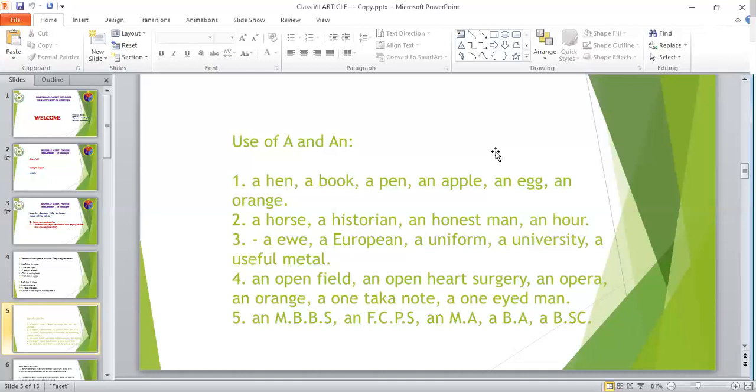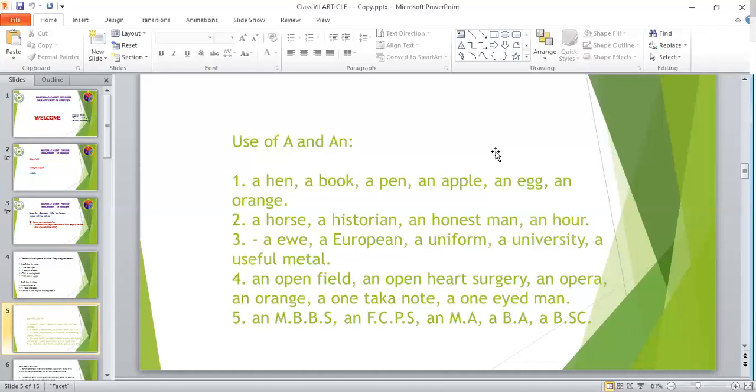Next, you see an open field, an open heart surgery, an opera, an orange, a one-taka note, a one-eyed man. Here, for O, we see both N and A can be used. How? For open, the pronunciation begins with O, and so we have used N. But for one, the pronunciation begins with Wa, and for that very reason, before one, we have used A.